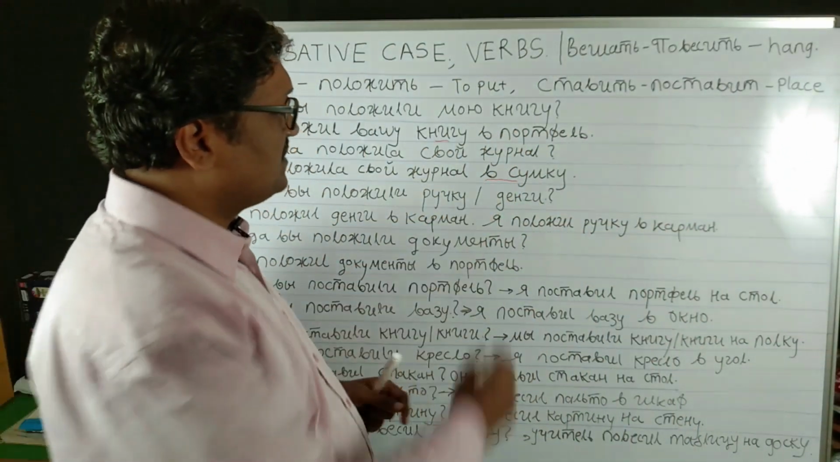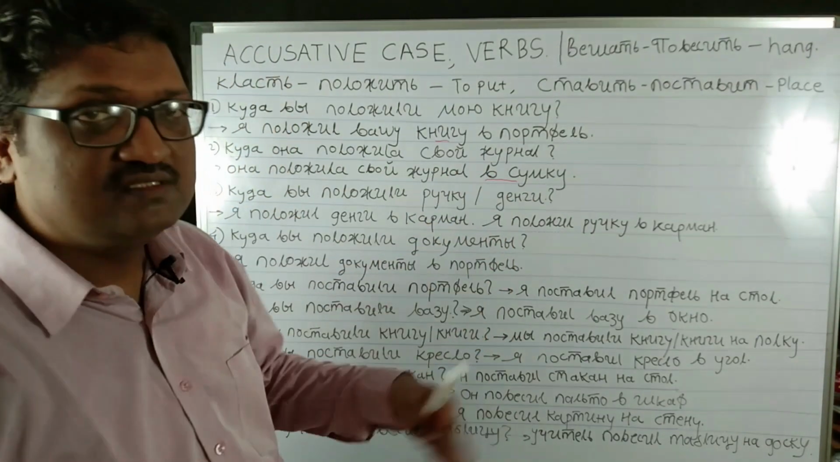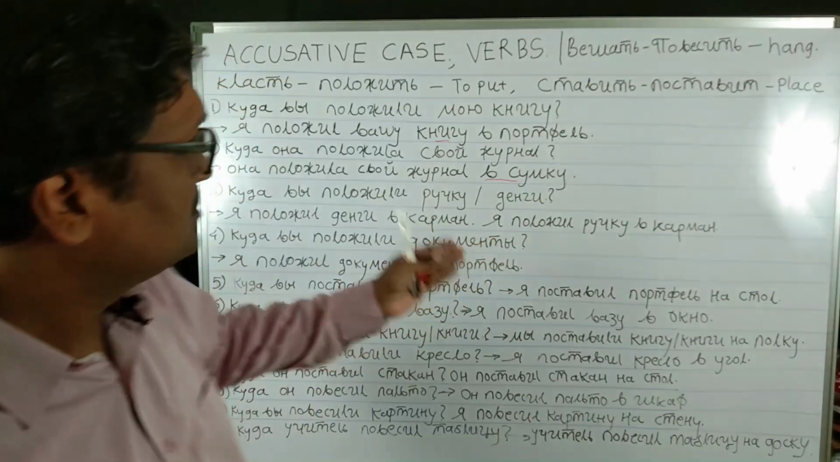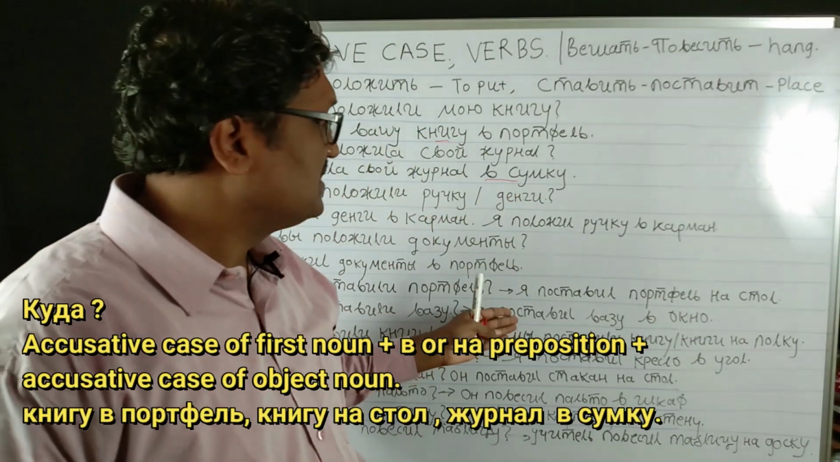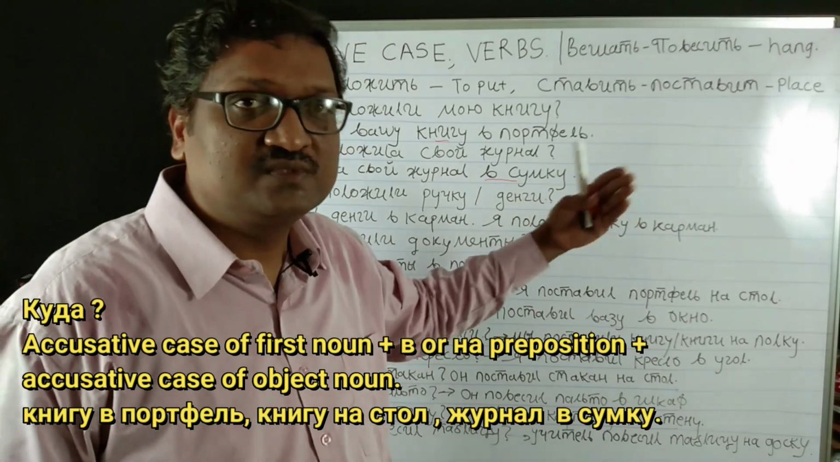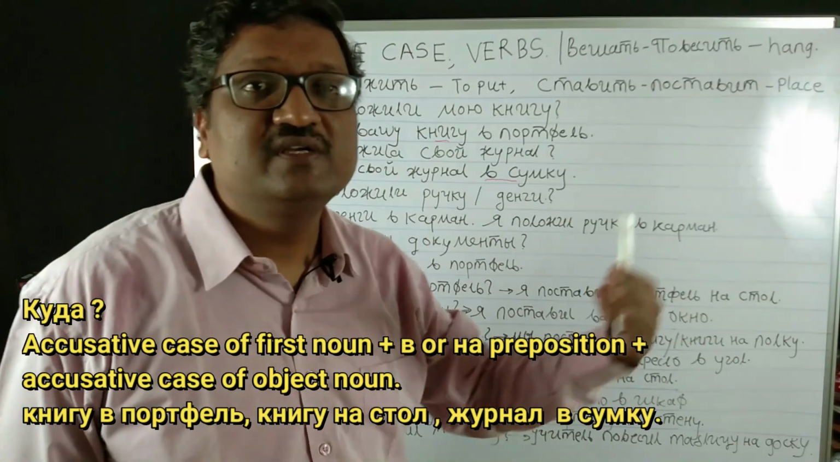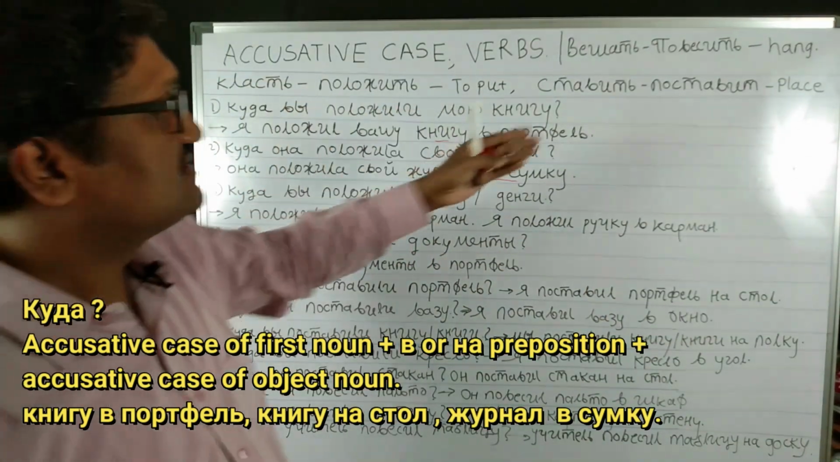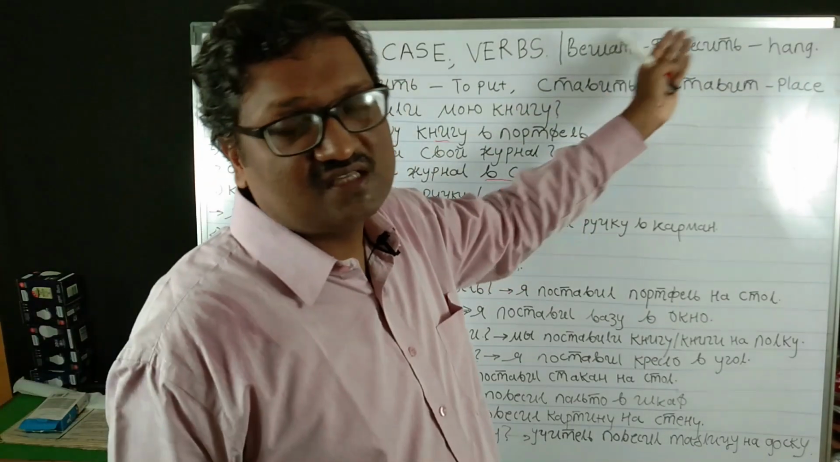Now here the prepositions va and na are also used, as in the case of verbs of motion. So three things are there. First is the accusative case of the noun, then va or na, and again the accusative case of the second noun: which object, and where it is to be placed, where to be put and where to be hung. So klast, palajit, stavit, pastavit, vishat, pavesit.